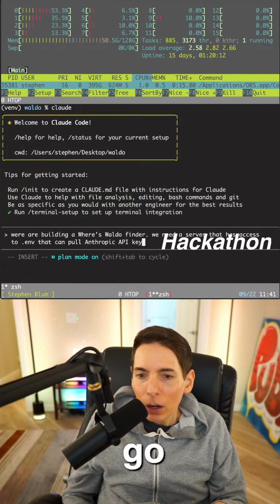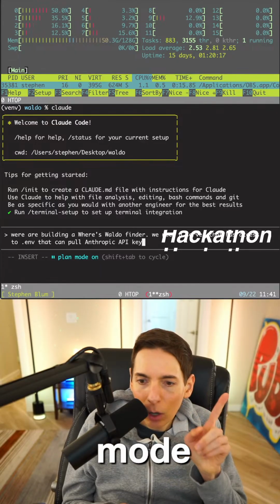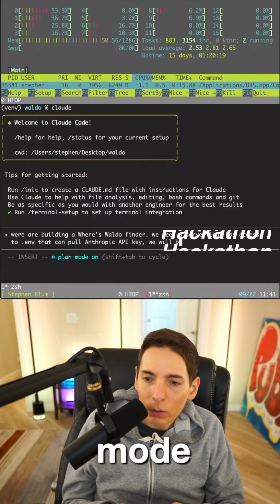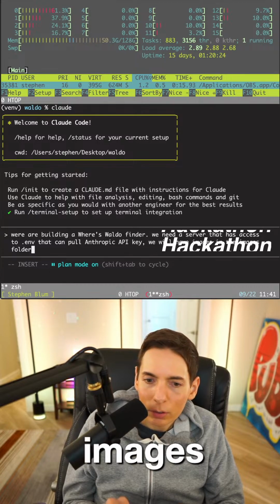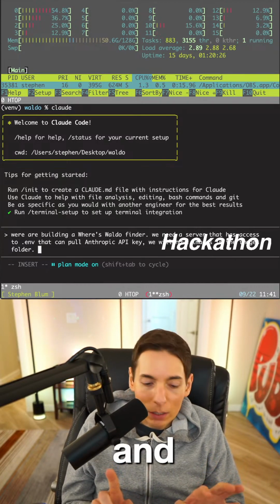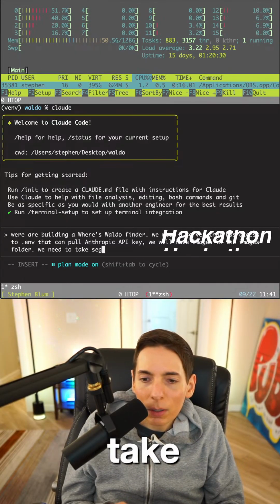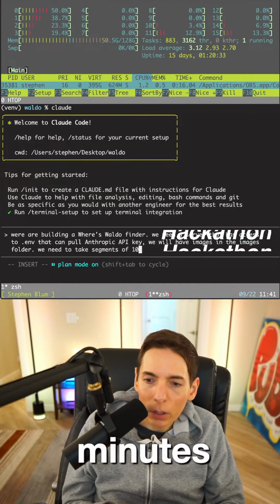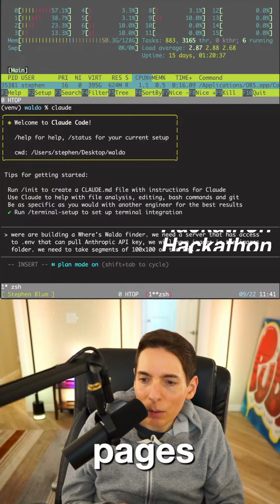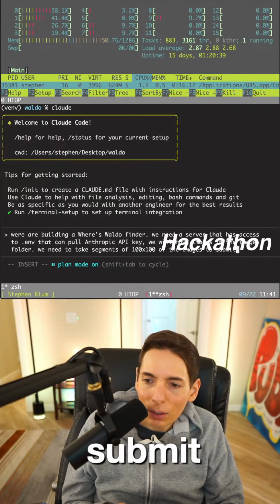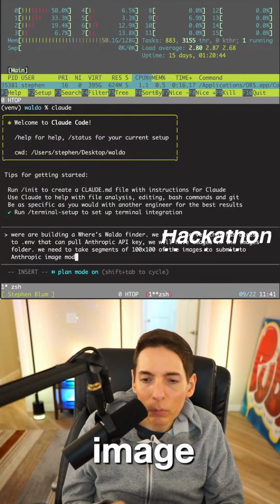All right, we're building a Where's Waldo finder. We need a server that accesses the Anthropic API key. We have images in the images folder. And what else? We need to take segments of maybe 100 by 100 of the pages or of the images to submit to Anthropic's image model.